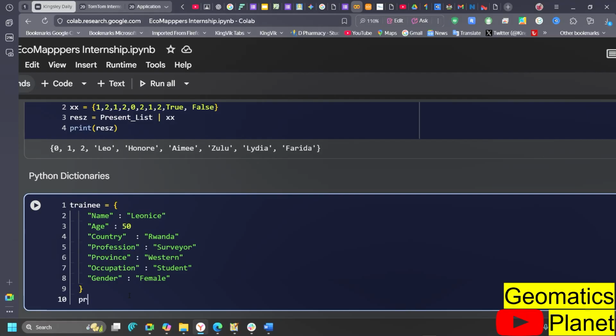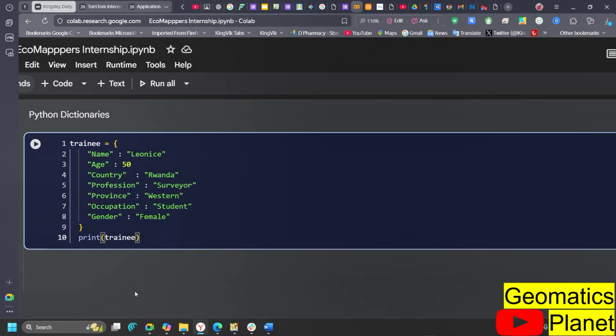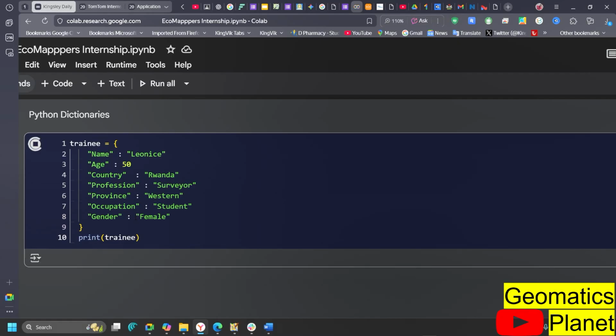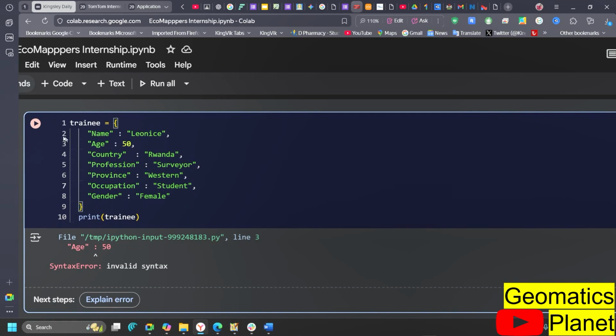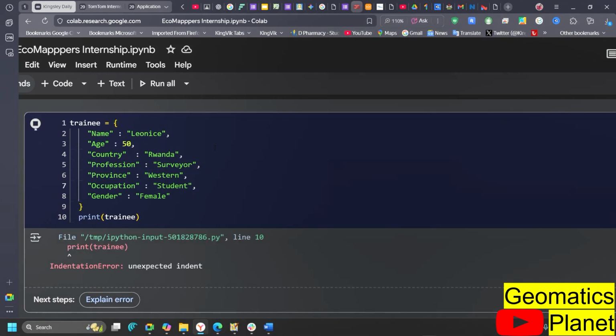if I go ahead and say print, and then I say trainee, for example, then you can see here now that I am trying to define everything that have to do with Leoncy. So I started with her name. Now there is an error on this, though I have already run it, because I'm supposed to separate it with comma, because each of these items is supposed to be separated with comma. This is the way it's going to understand it. So I forgot that, my bad. So I'm going ahead to put it like this, and the place I stopped, which is the last one, there will be no need for me to put a comma.